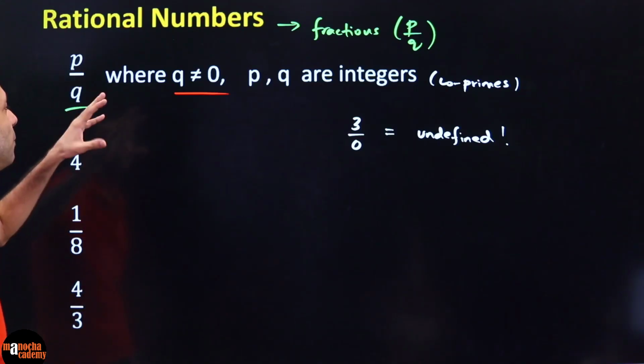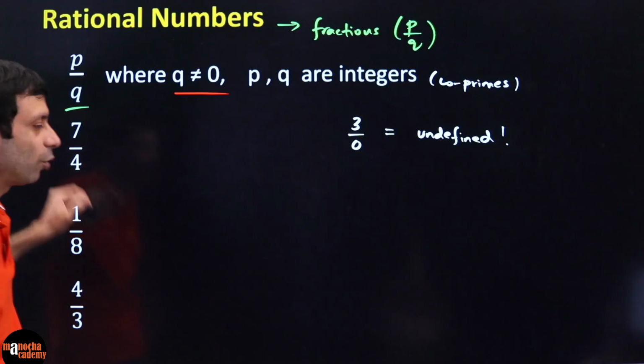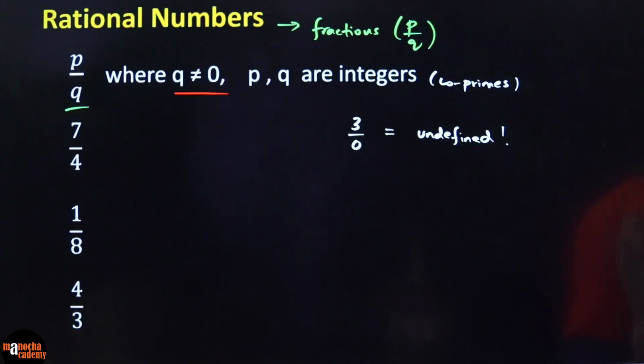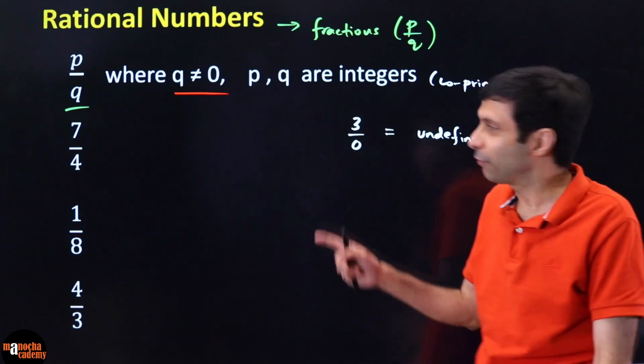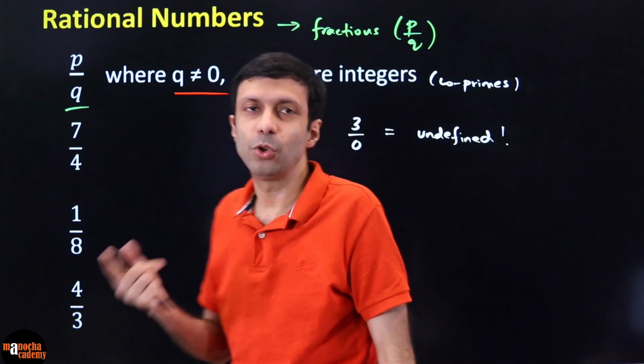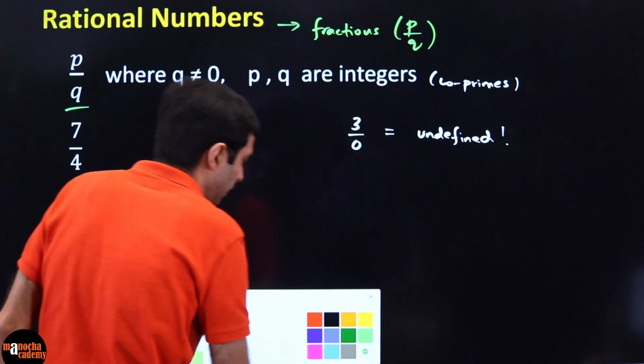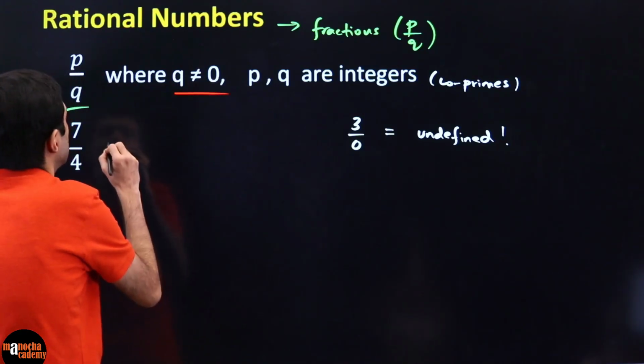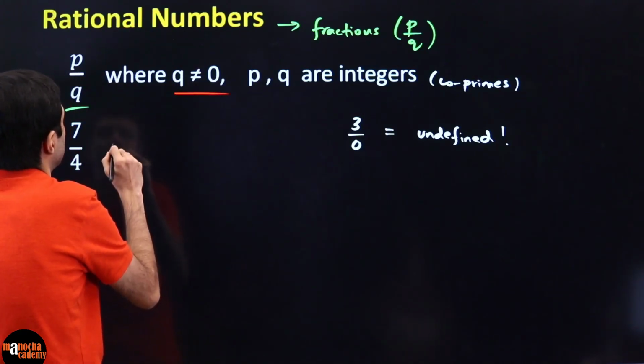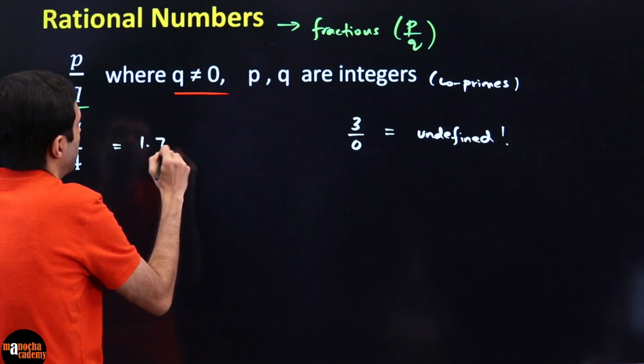So we say rational numbers are in P by Q form. Is 7 by 4 a rational number? Yes, it fits P by Q. And if you do 7 divided by 4, what value are you going to get? I think it is 1.75.